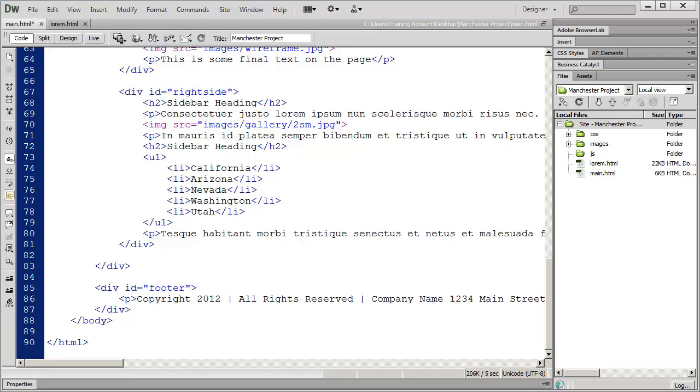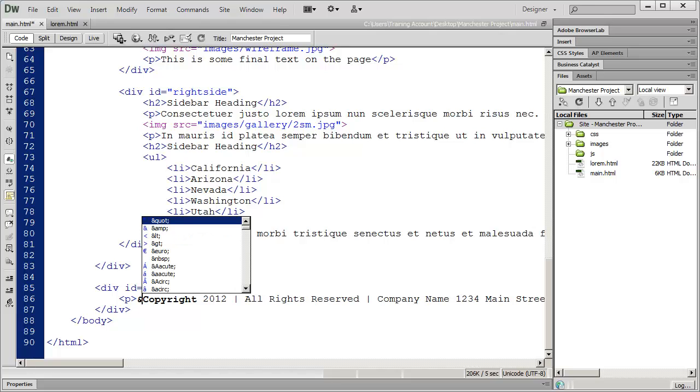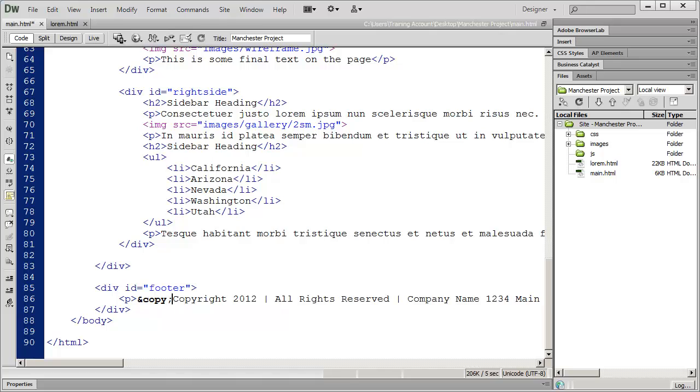But you can just simply go to Google and type in HTML symbol codes, and you'll find a whole bunch of them. I want to place the copyright symbol right here, right before copyright. And I'm going to go ahead and type an ampersand and then the word copy and a semicolon. And that is the HTML code that puts in the copyright symbol.